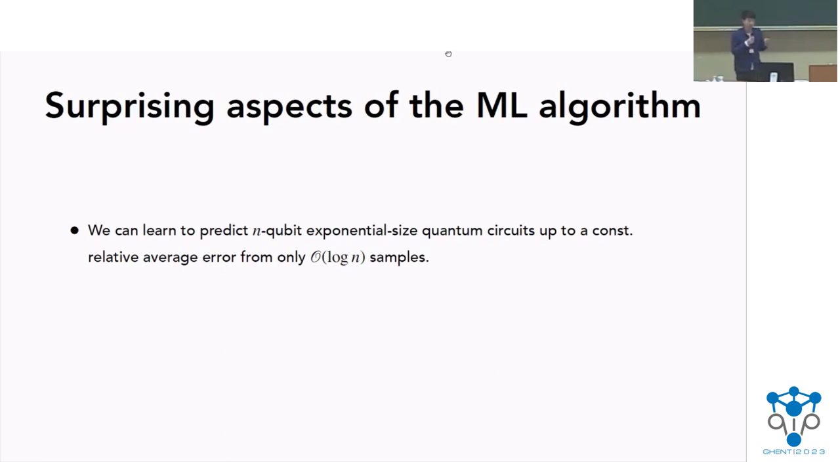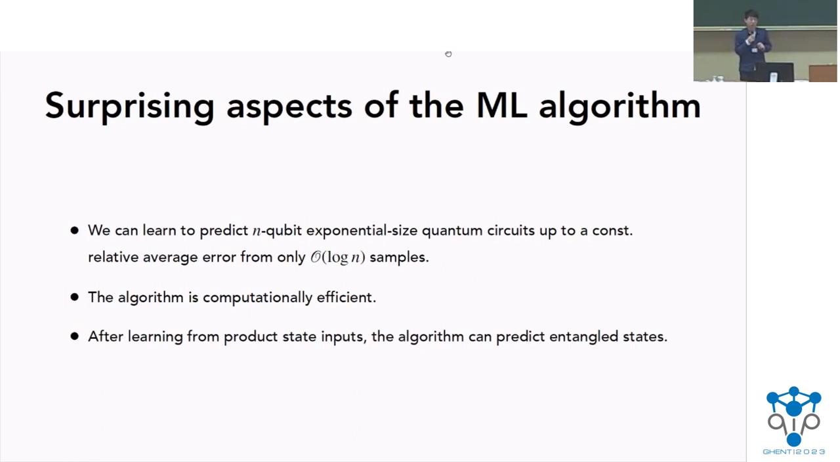So there are several surprising aspects of this ML algorithm. First is essentially, one can show that using this algorithm, we can learn to predict a very deep circuit, an exponentially deep circuit, up to a constant relative average error from only a very small amount of samples. And furthermore, this algorithm is computationally efficient. And after learning from only product state inputs, this algorithm can predict well on entangled states.